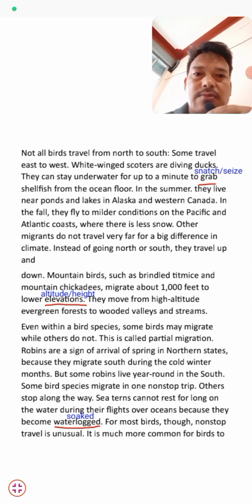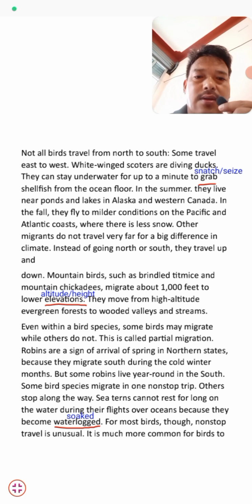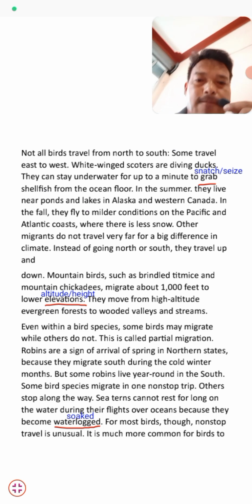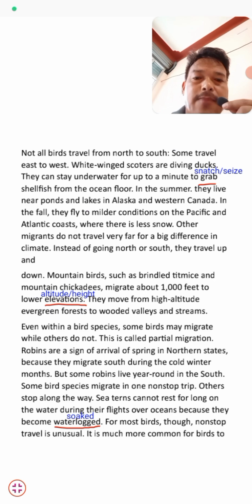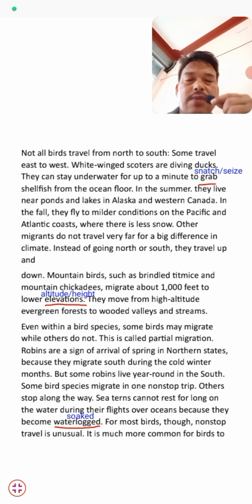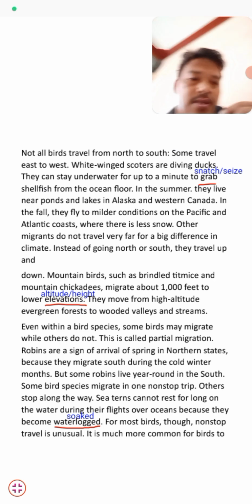So there are mountain birds, students, like titmice and the mountain quail, and they migrate to a lower elevation, that is 1,000 feet. They always move from the high-altitude evergreen forest to the wooded valleys and streams. So they travel to the lower altitude.